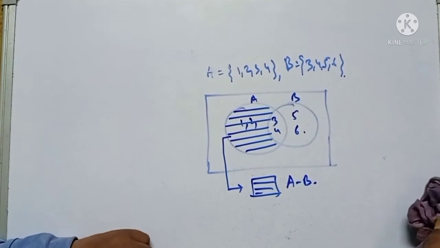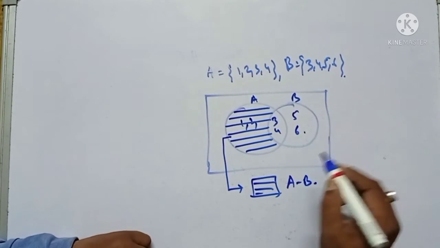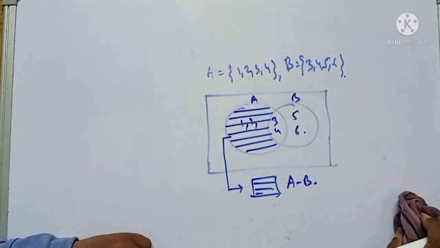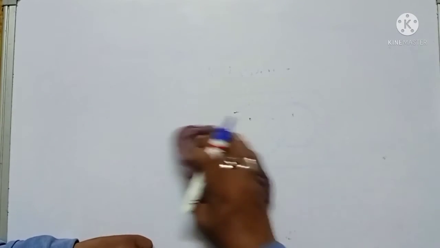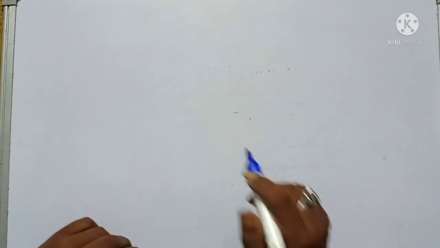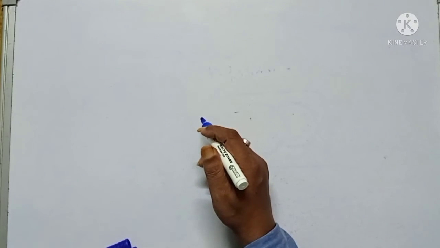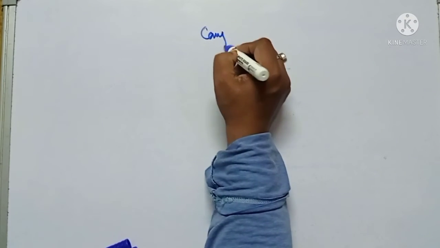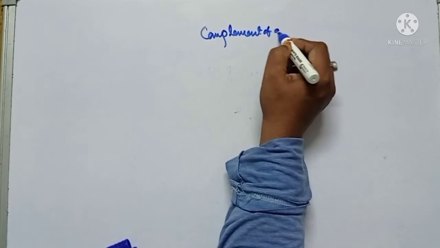So similarly, this is A minus B. This is about the difference of sets. I think it is clear to you all. Now I am going to another topic, that is the complement of a set A. Complement of a set.